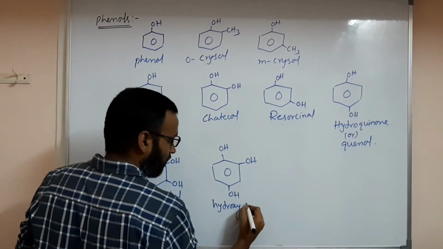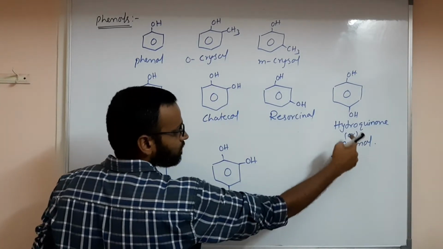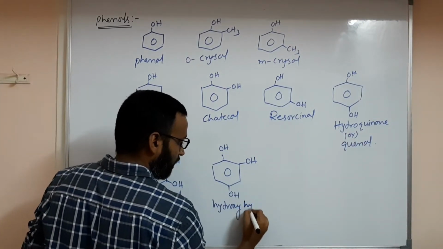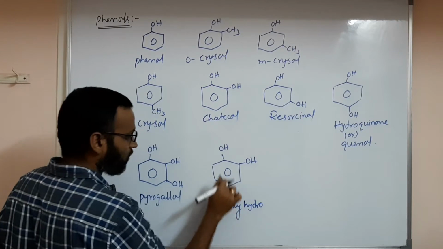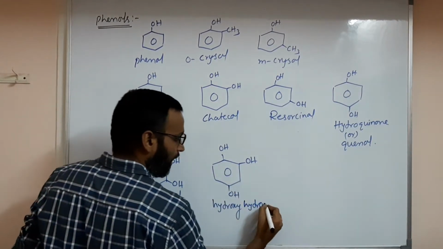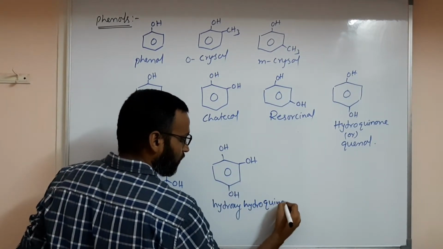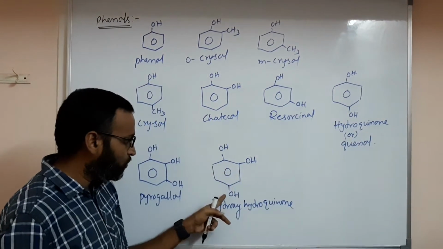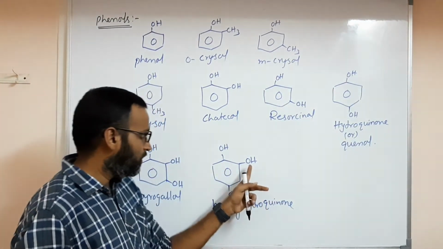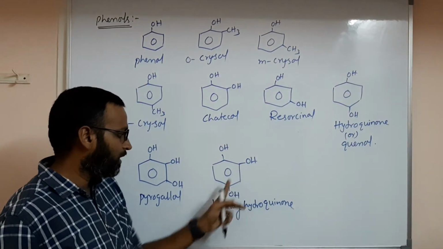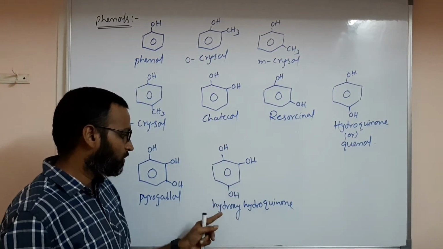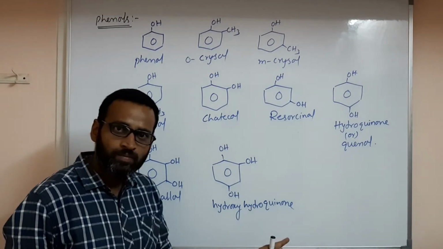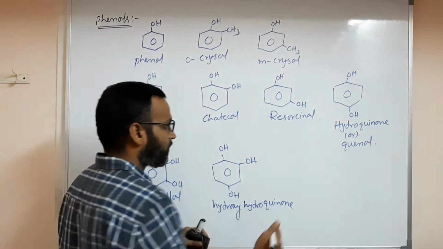Hydroquinone actually. If two OH groups are there, hydroquinone, or simply hydroxyquinol. Okay, hydroxyquinol.